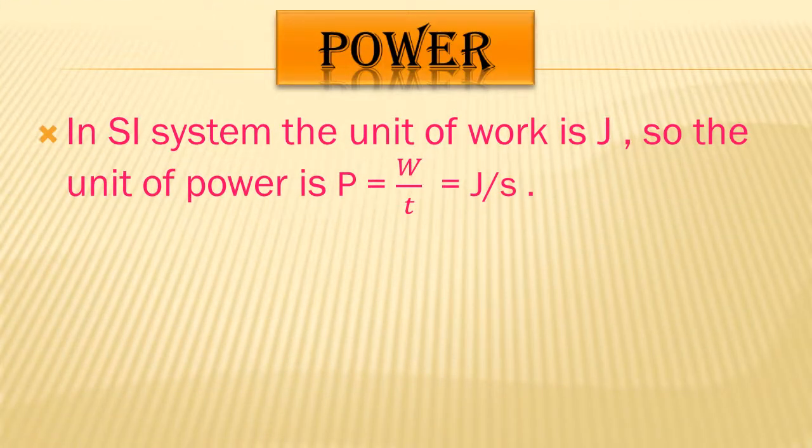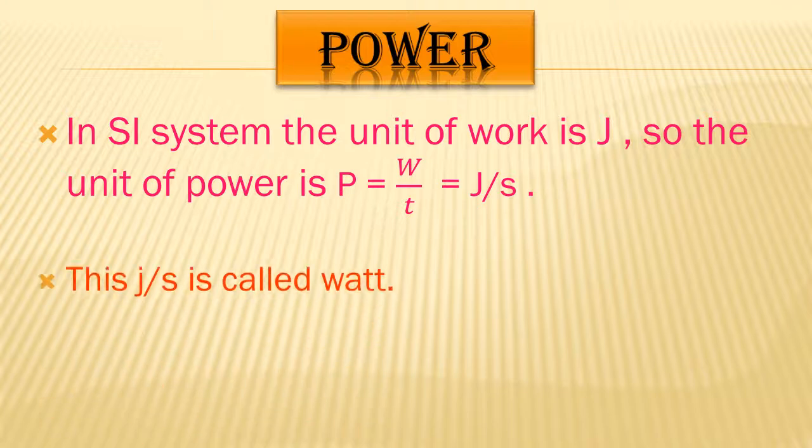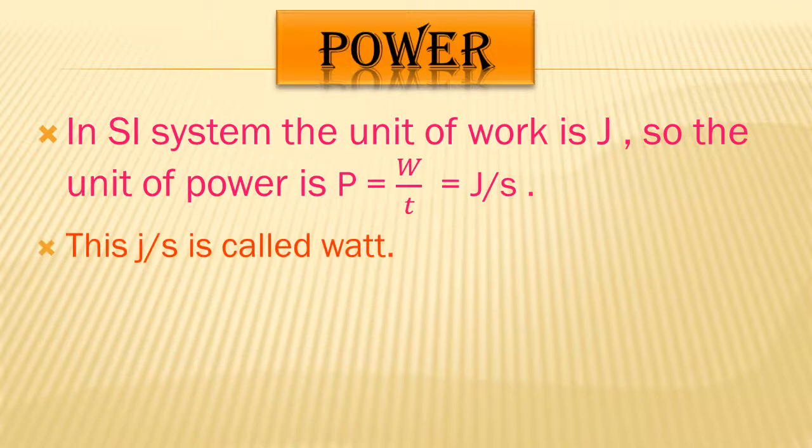And in the SI system, the unit of work is joule, that is J. So the unit of power is, P is equal to W upon T. So the unit of work is joule and time is second, that is joule per second. And this joule per second is called watt. And 1 watt is equal to 1 joule per 1 second.